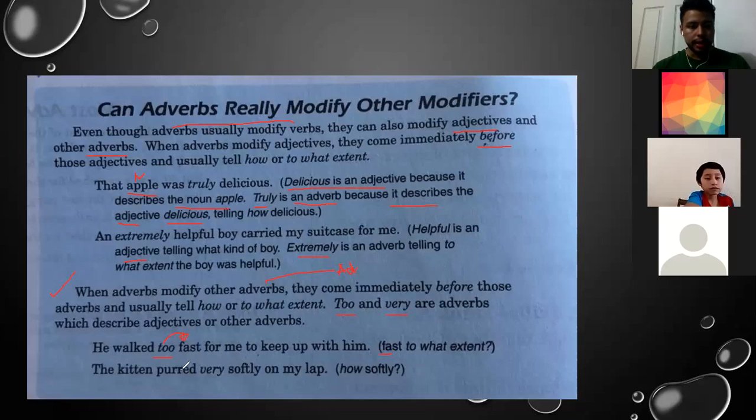And the kitten, remember, the little cat, the kitten purred very softly on my lap. So how softly? Here we have two adverbs, very and softly. So very, in this case, is modifying softly. Interesting fact, right? So we have the difference between adjectives and adverbs. And remember, adverbs modify other adverbs and adjectives and so on.